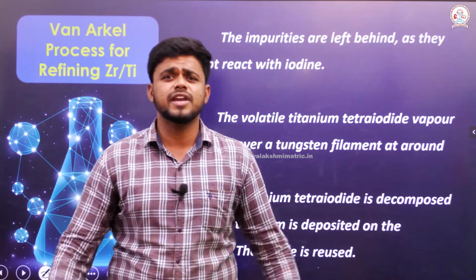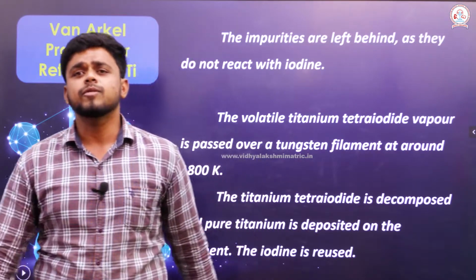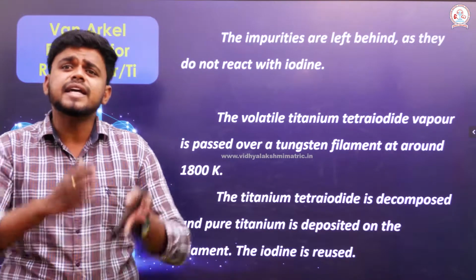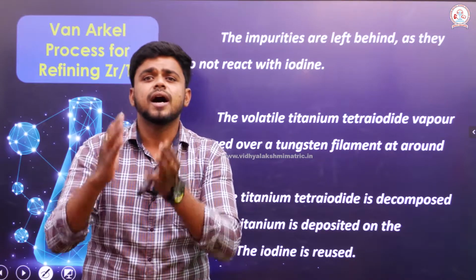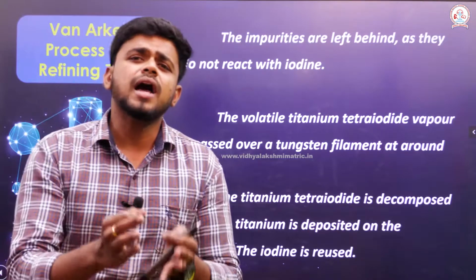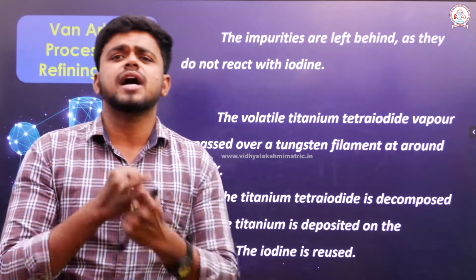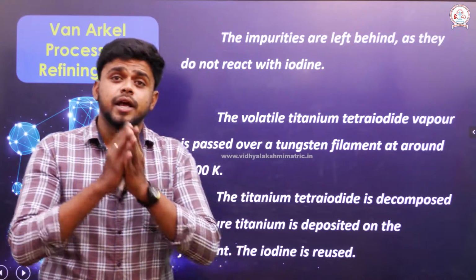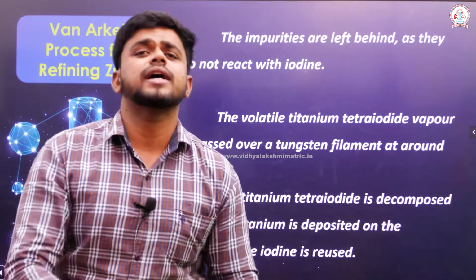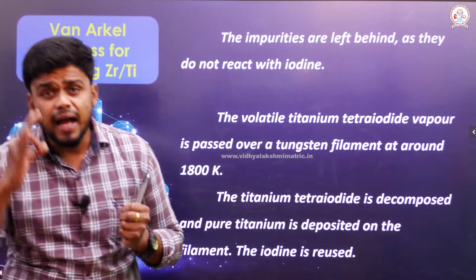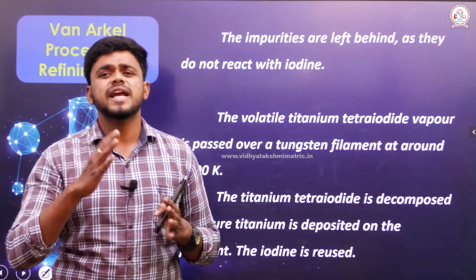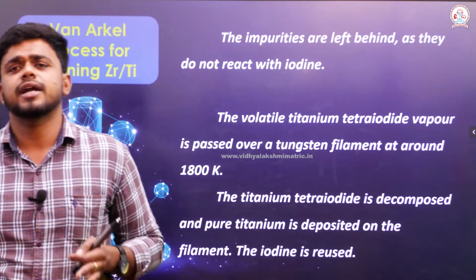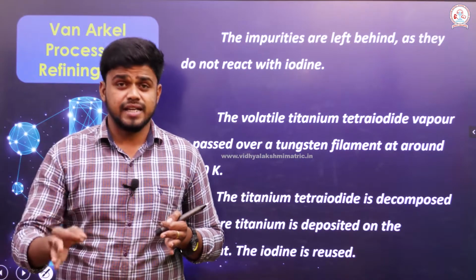Titanium reacts with iodine to form volatile titanium tetraiodide, which is passed over a tungsten filament and heated to about 1800 Kelvin. Thereby we get the purest form of titanium.